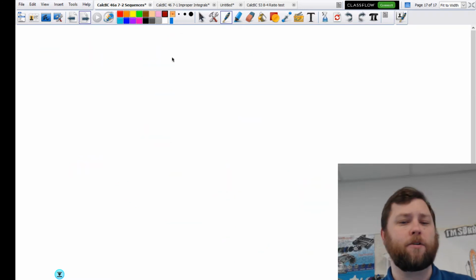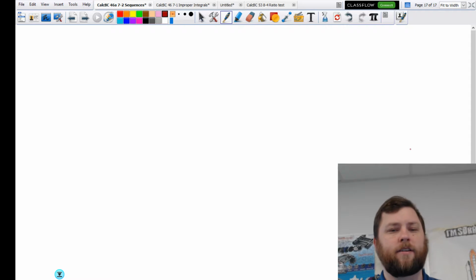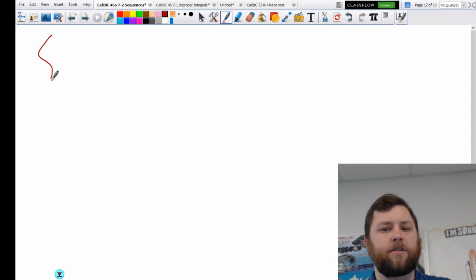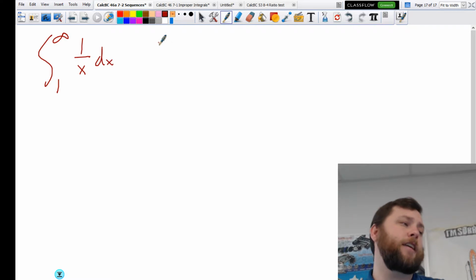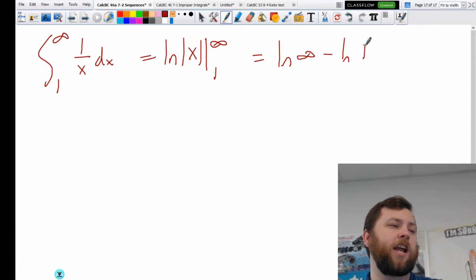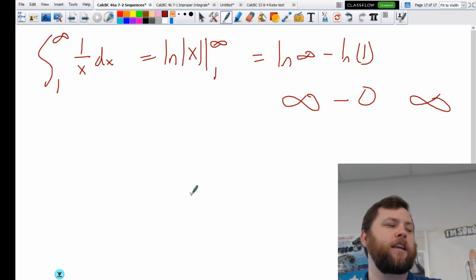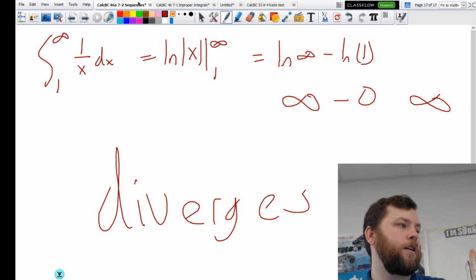Let's do number 2, folks. I have to write the problem out first. It's the integral from 1 to infinity of 1 over x dx. Same idea. That antiderives to ln of the absolute value of x from 1 to infinity. So it's ln of infinity minus ln of 1, which is infinity minus 0, which is infinity. That diverges. Yay, next one.